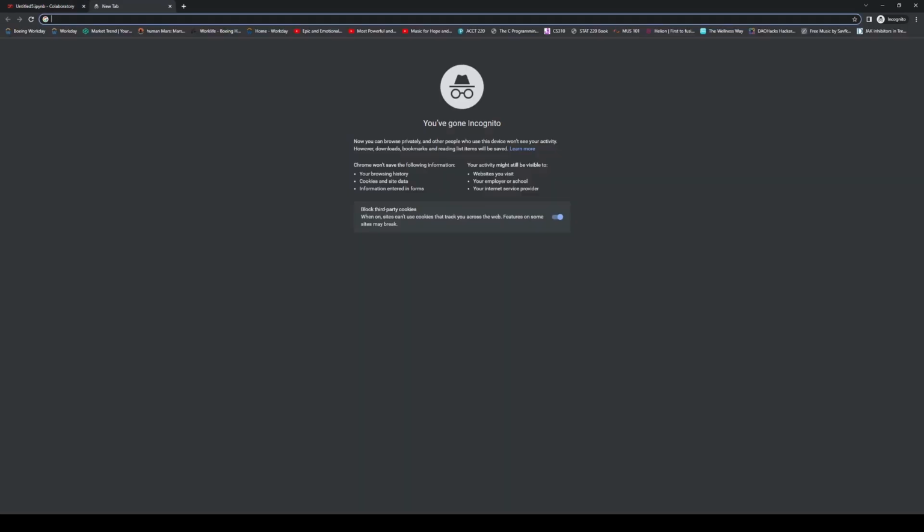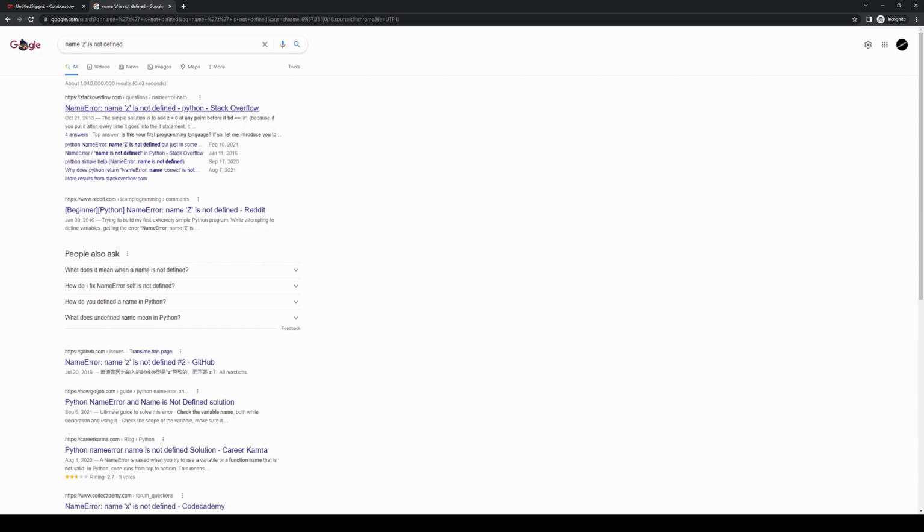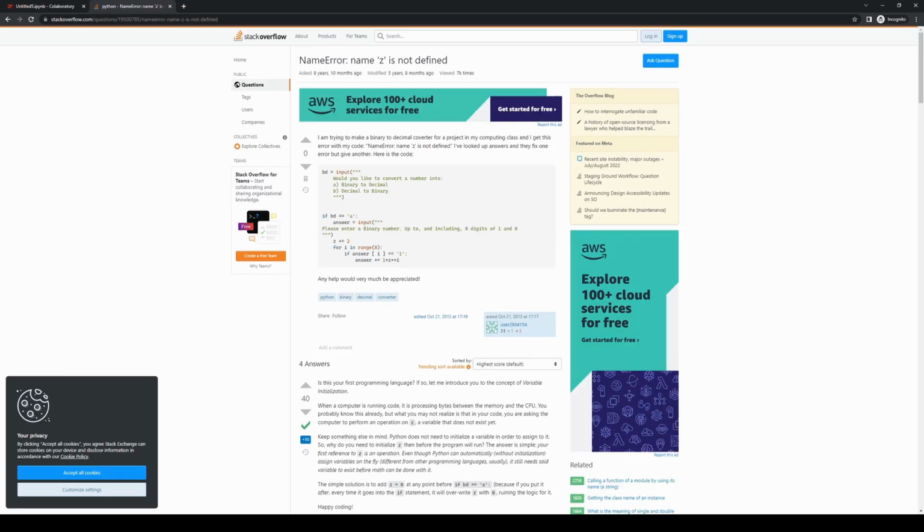go to the next tab, paste it like this, and you'll be introduced to this magical site called Stack Overflow. Stack Overflow is a site that allows programmers to ask literally any question about programming, and other programmers can answer that question. If you're having an error or problem with your code, there's a 99.9% chance that someone else has had that exact same problem and the question has been asked and answered on this website. As a programmer, Stack Overflow is going to be your absolute best friend, so get used to visiting it.